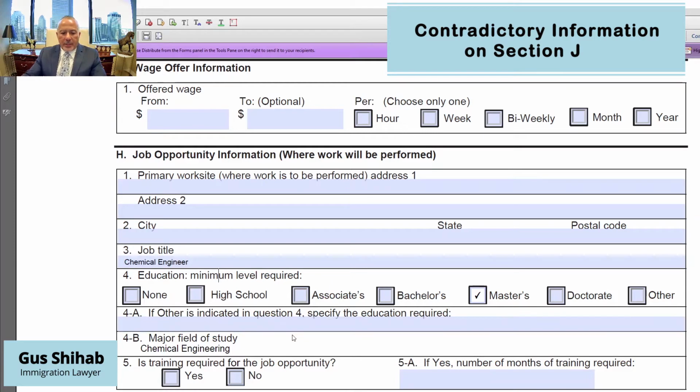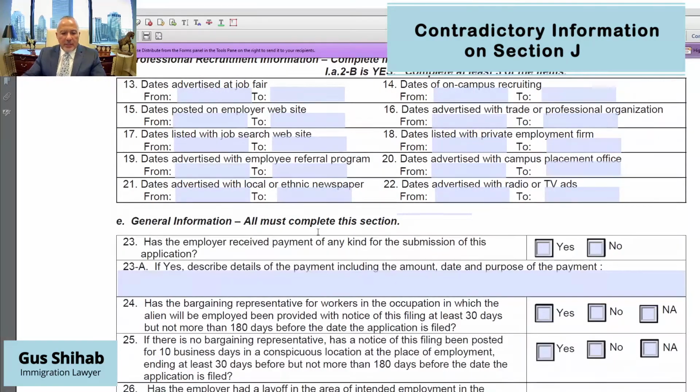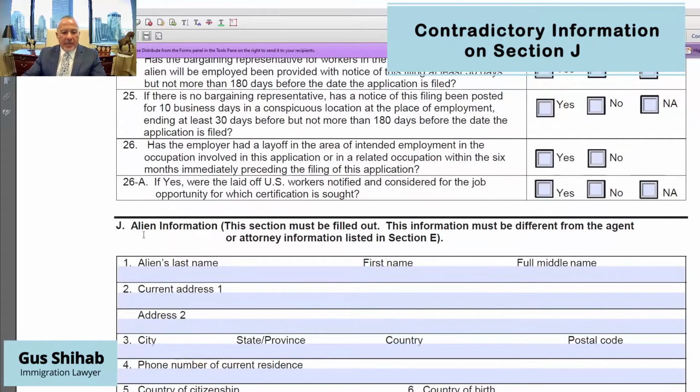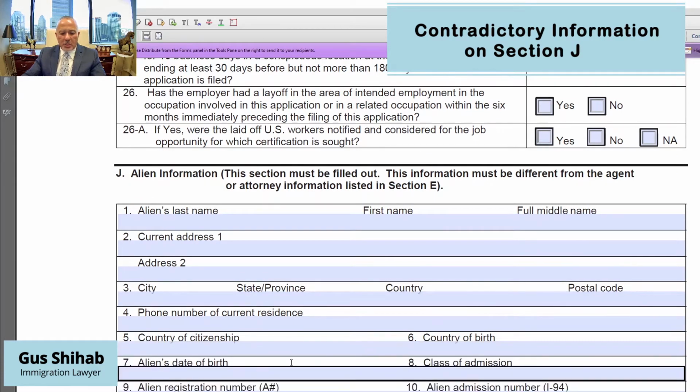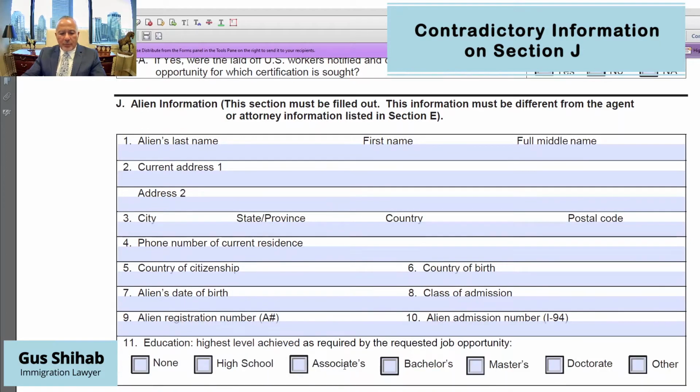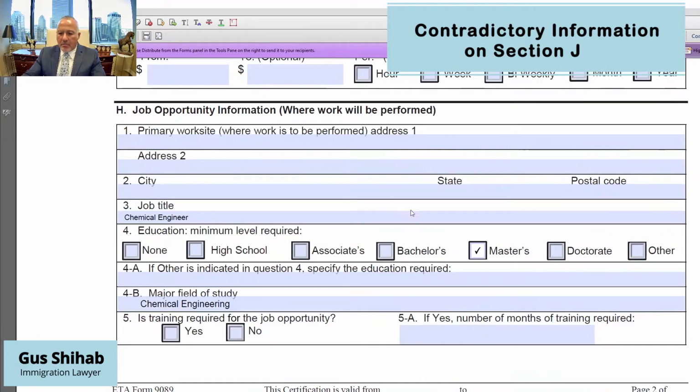Okay. So now, let me take you to page 5 to illustrate this point. So page 5 of the PDF version, in the bottom here, starts the alien's information. So this is the foreign national's information: last name, first name, the address, phone number, where their citizenship, where they were born, date of birth, so forth and so on. And then here, we go to the highest level achieved as required by the requested job opportunity. Remember, earlier on in the bottom of page 2, what did we require? We checked the box master's degree.